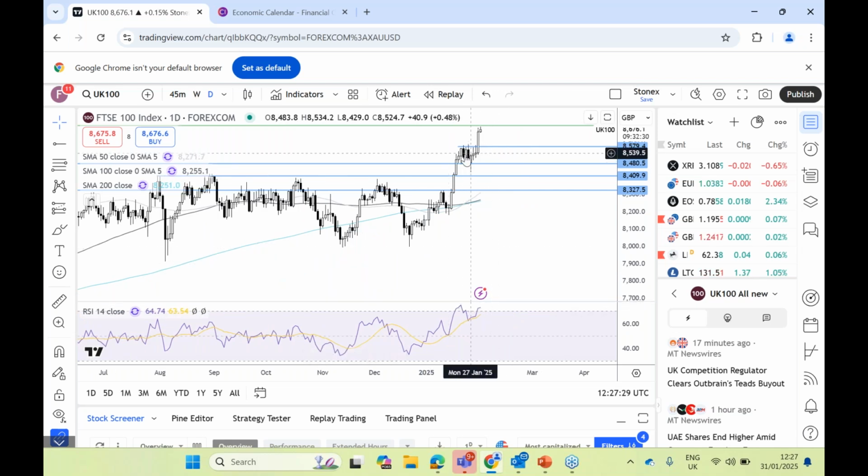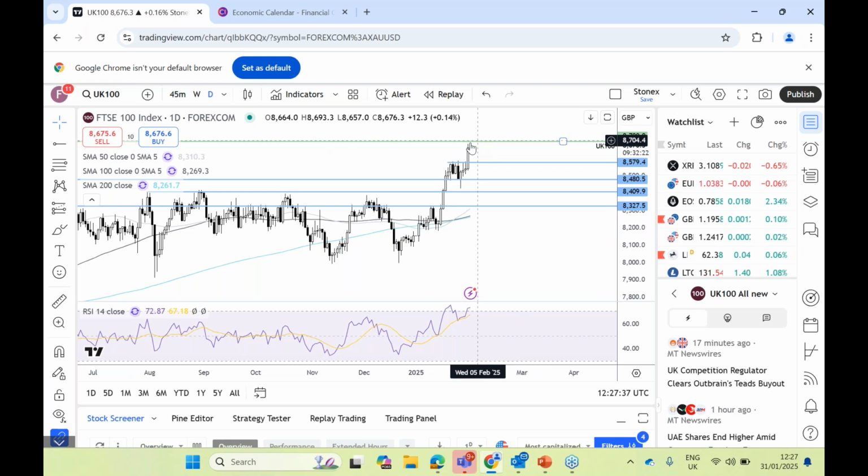RSI is in overbought, so we could expect, like we saw here, a period of consolidation. It's trying to head up to the 87,000. That's the level bulls will be watching for on the upside. On the downside, a break below 85.80 could negate that near-term uptrend, but we're not really going to see a lower low until we get below the 84.90 level, which was the previous all-time high.